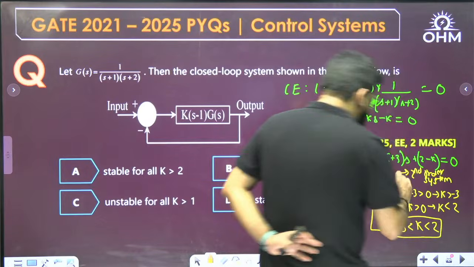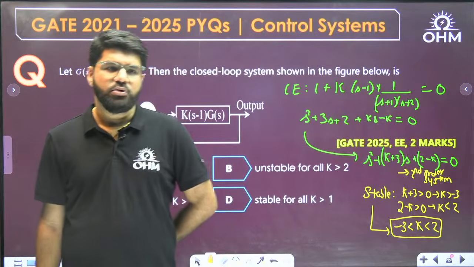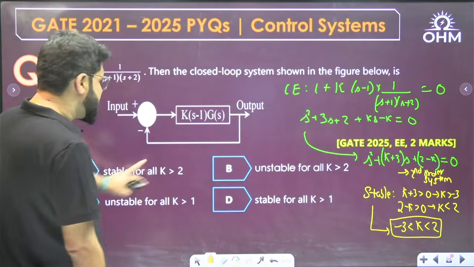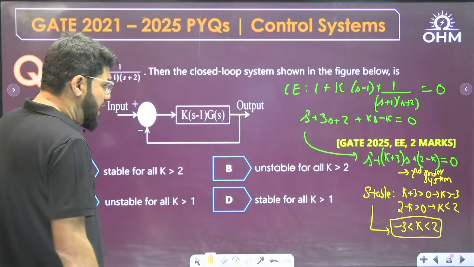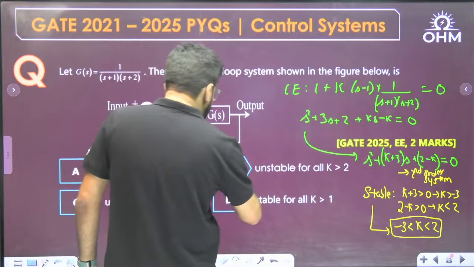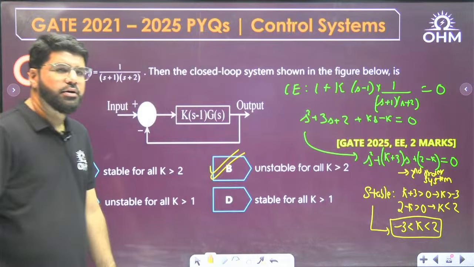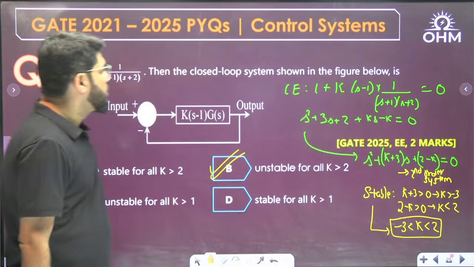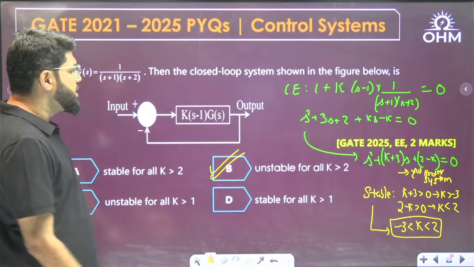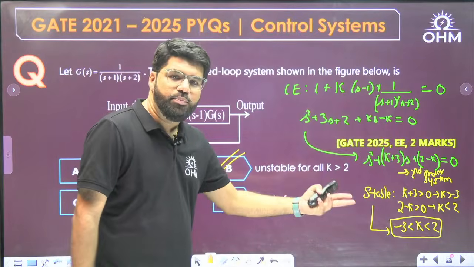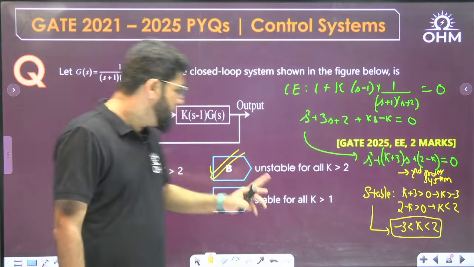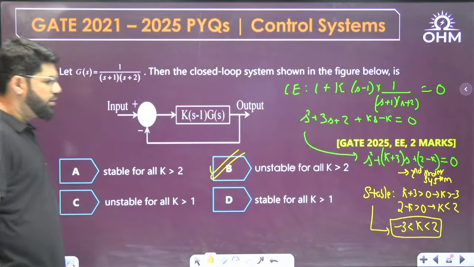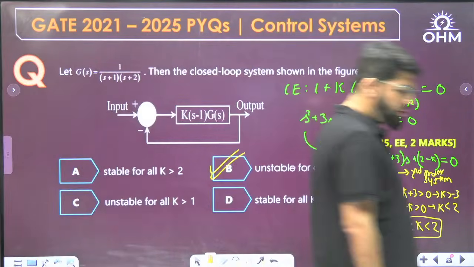Now choose the correct answer. Greater than minus 3 but less than 2. Is it stable for all k greater than 2? No. Actually, for all k greater than 2, it is unstable. Answer is B, because for stability, k should be less than 2 and up to minus 3. Sometimes in the question they can mention k should be positive, then the range of k is still 0 to 2. But for any k greater than 2, the system is unstable. So option B is suitable here. Okay, simple one.